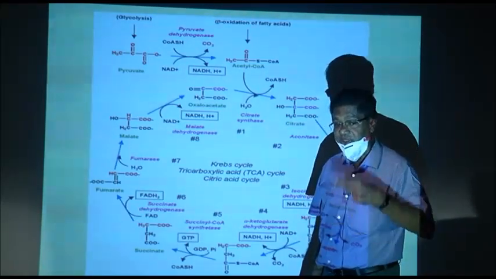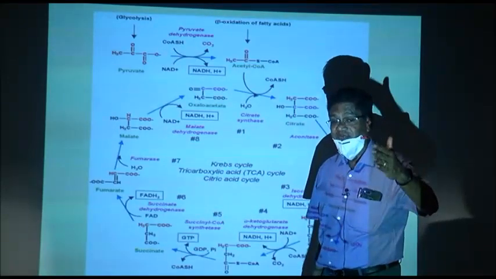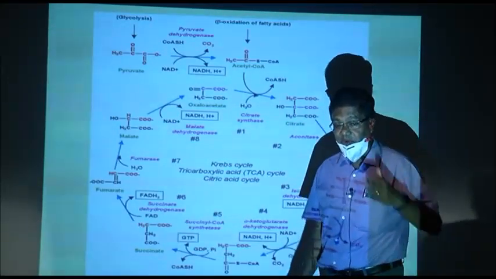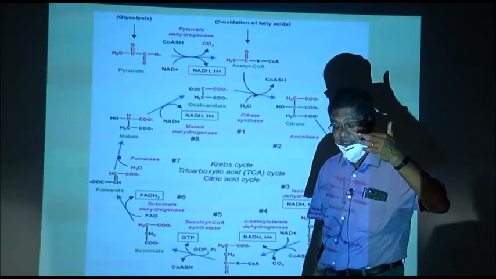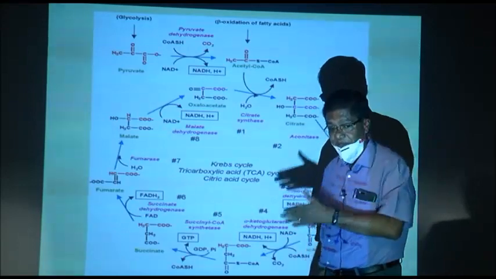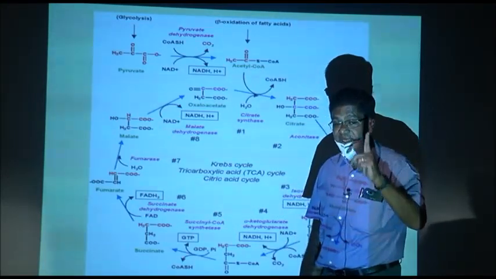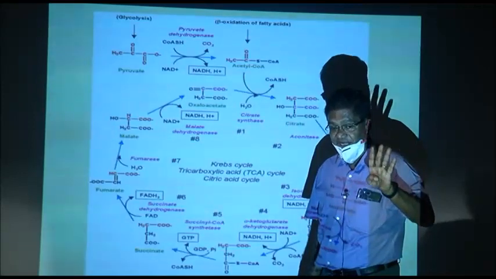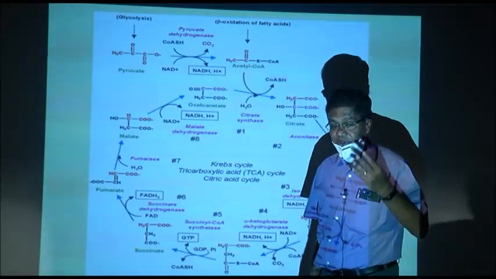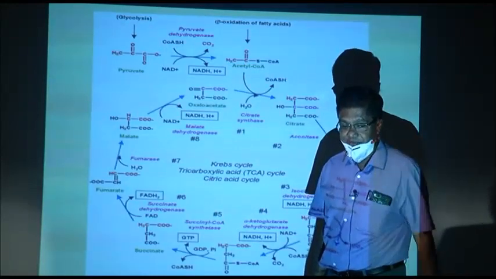What happened to the third carbon which was there in pyruvic acid? It gets released in the form of carbon dioxide. So, one more thing that is released during glycolysis and acetyl coenzyme A formation is 1 carbon dioxide, 4 ATP and 2 plus 2 NADH.